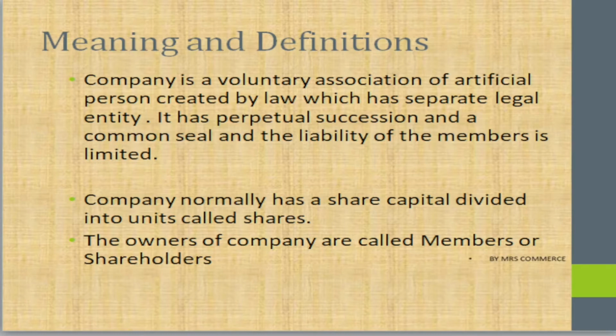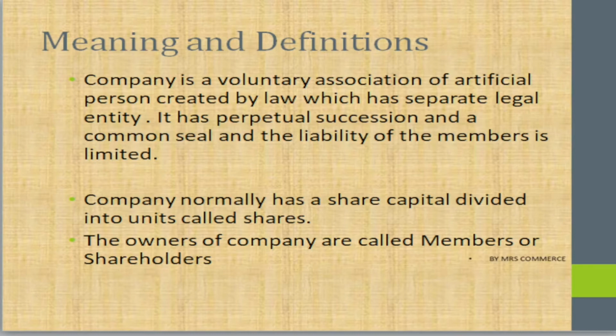Anyone can file a case on ABC company. ABC company can file a case on any other company. So it is an artificial person, but it has been created by law. There are laws which we have to follow, and whatever law is written in that act, we have to follow. As far as a company is concerned, we are following the Companies Act, presently the Companies Act 2013.